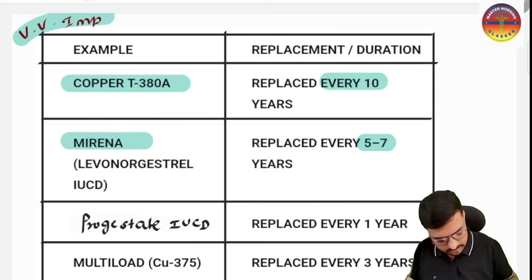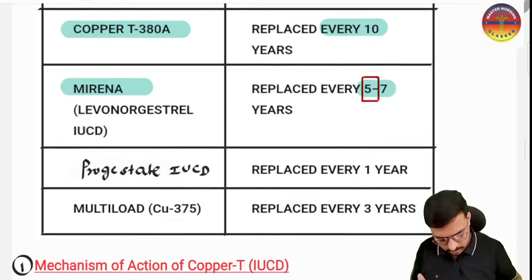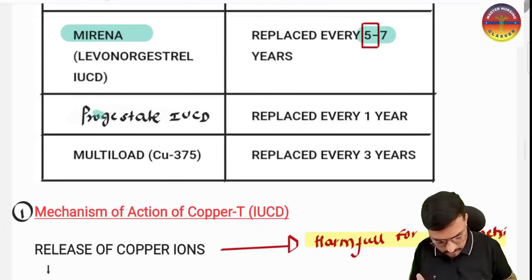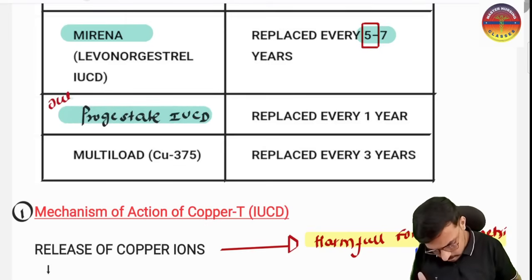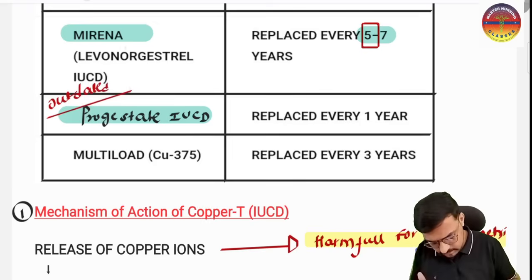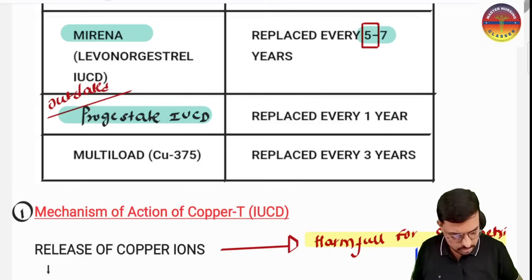One single best answer you can consider is every 5 years. And we have the progestasert. This is also a hormonal IUCD, but it is not used now, it is outdated, because it requires very frequent insertion, so we need to replace it every 1 year.